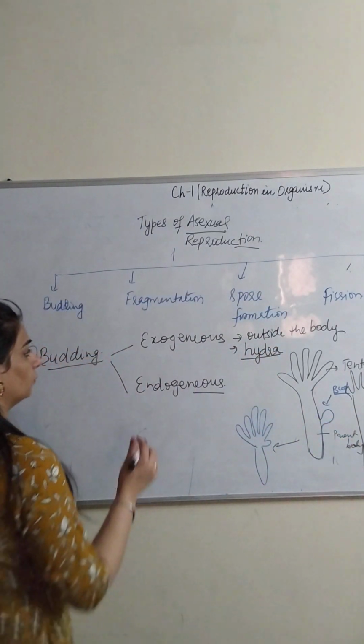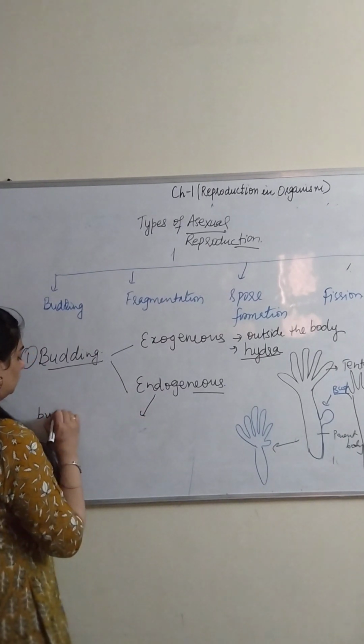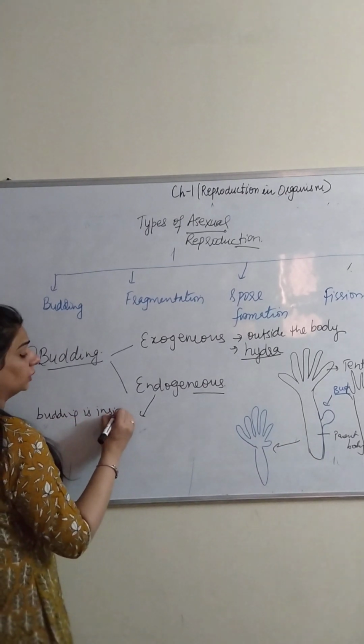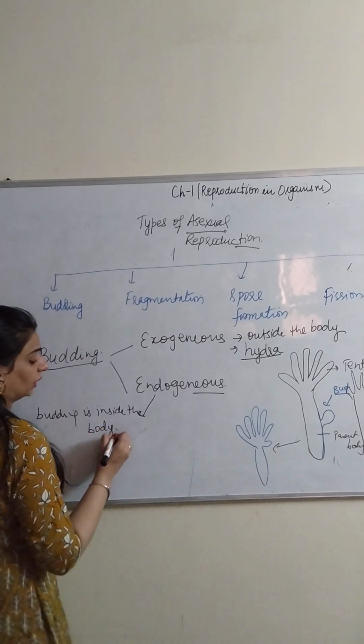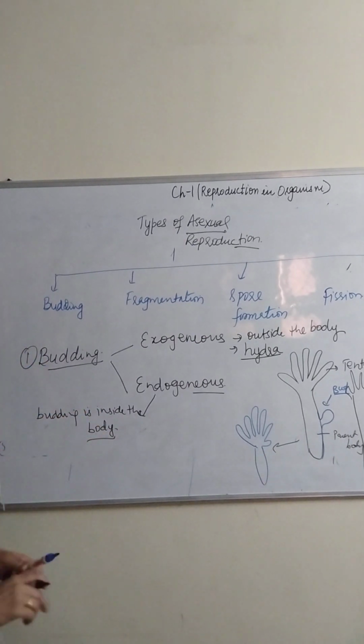Now the next one, endogenous budding. When the budding is inside the body, it is called endogenous budding.